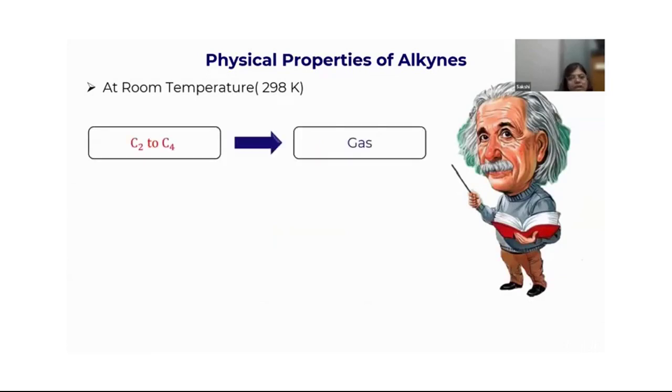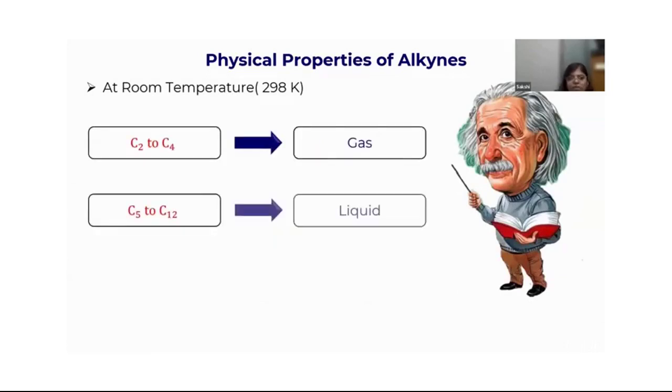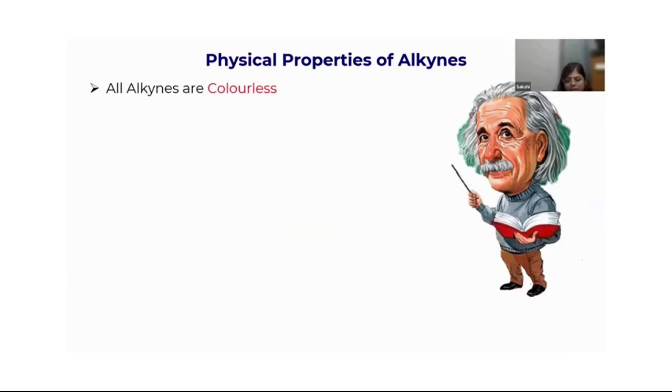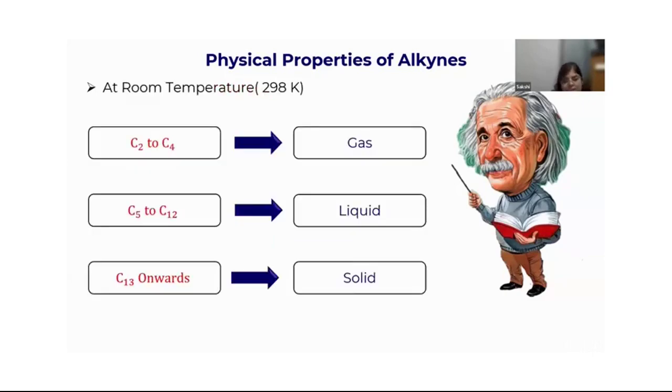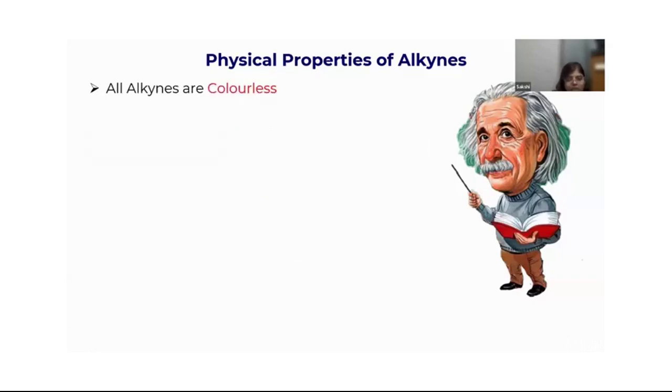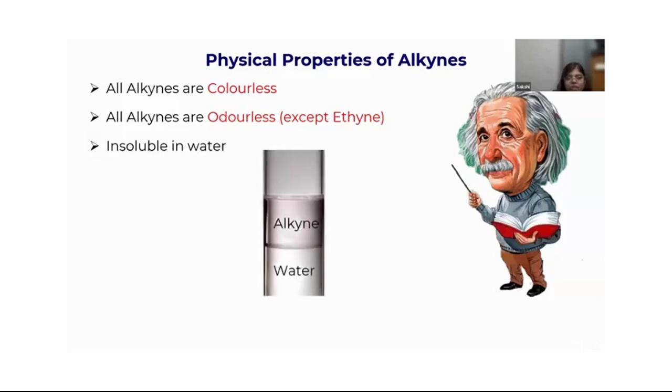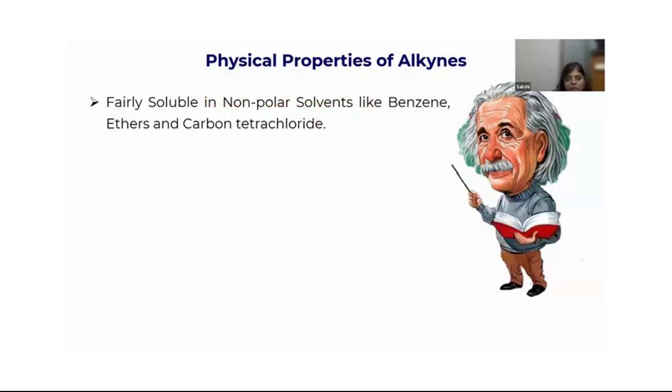What are the physical properties of ethyne? At room temperature, again, C2 to C4 are gases, C5 to C12 are liquid, and from C13 onwards, they are solids. These are because, again, the van der Waals forces of attraction increase. So obviously, slowly they turn from gas to liquid to solid. Next, all alkynes are colorless, they are odorless, they are insoluble in water.